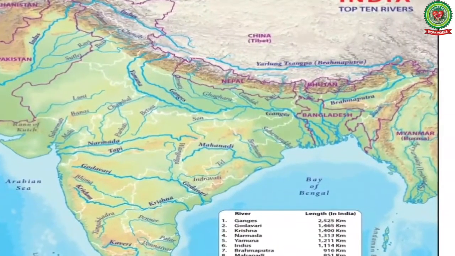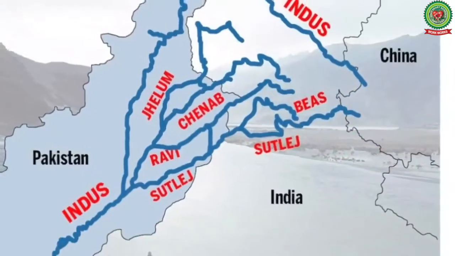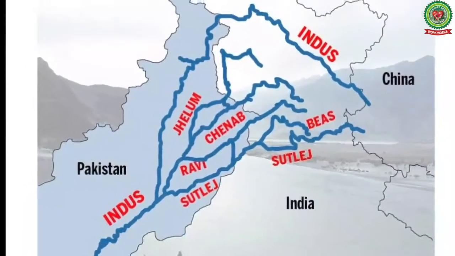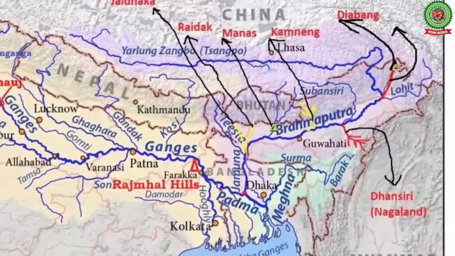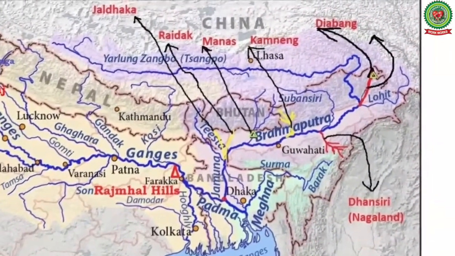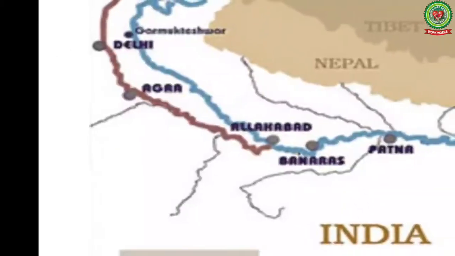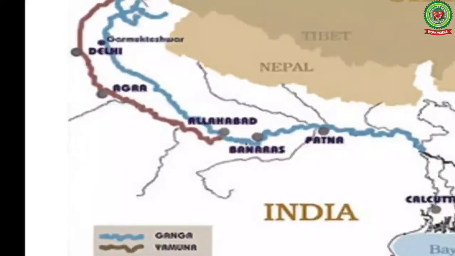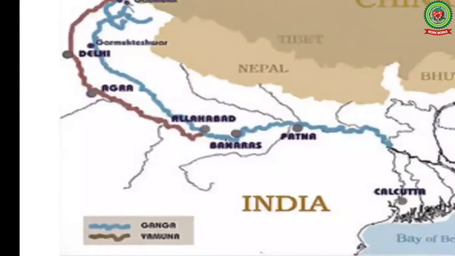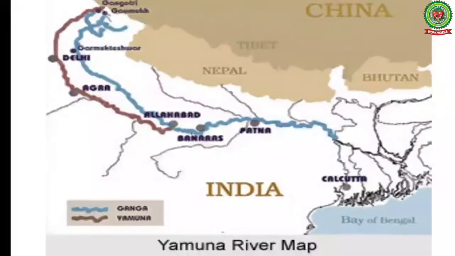As a result of the above mentioned dismemberment of the Indo-Brahm river, the Indus and its tributaries, the Ganga and its tributaries, and the Brahmaputra and its tributaries came into being. It is supposed that initially the Yamuna was a tributary of the Indus, but it was annexed by Ganga later on and it became the tributary of river Ganga.